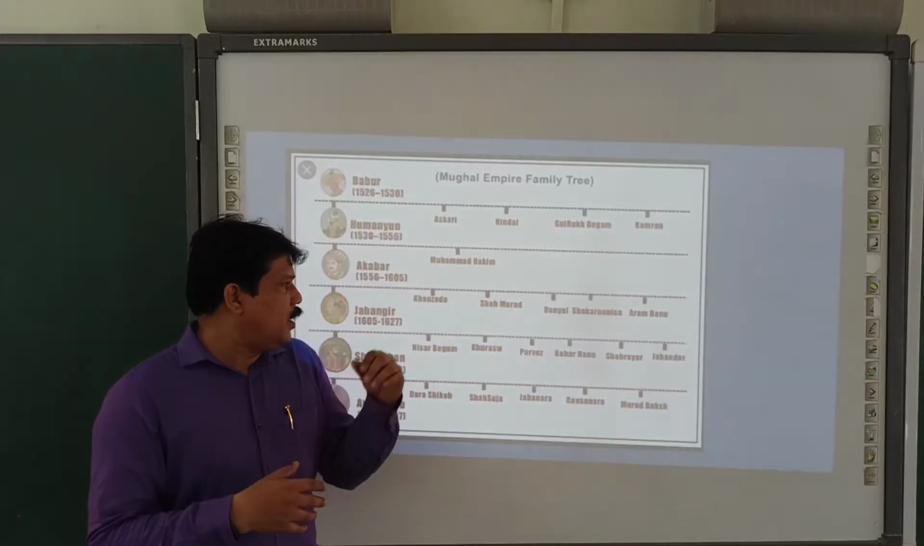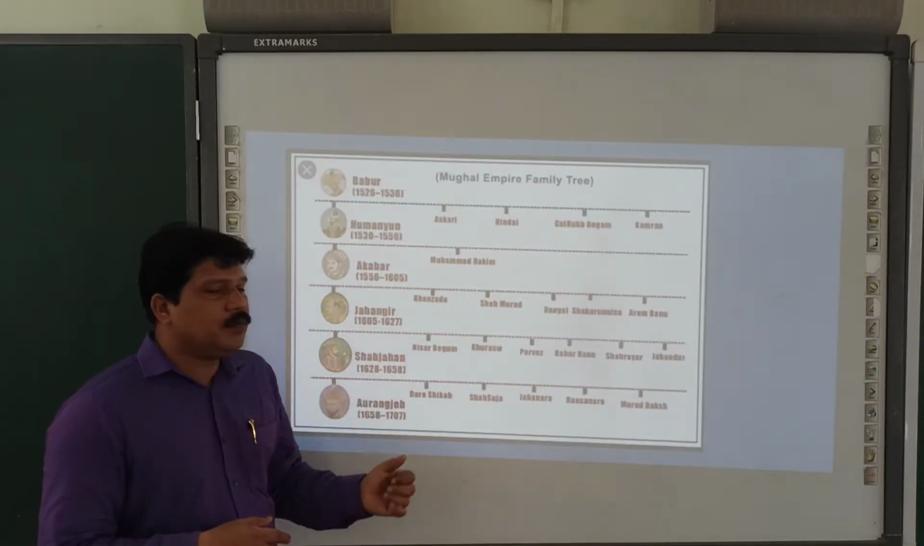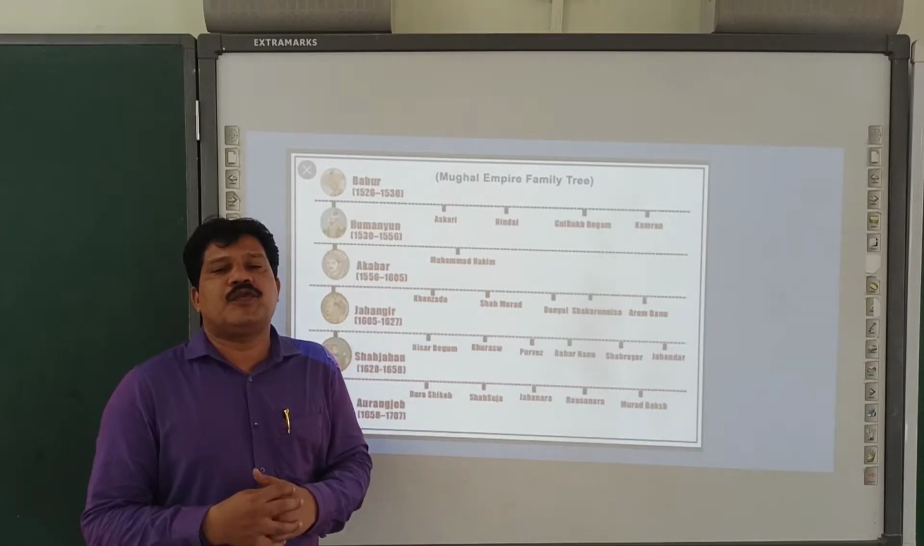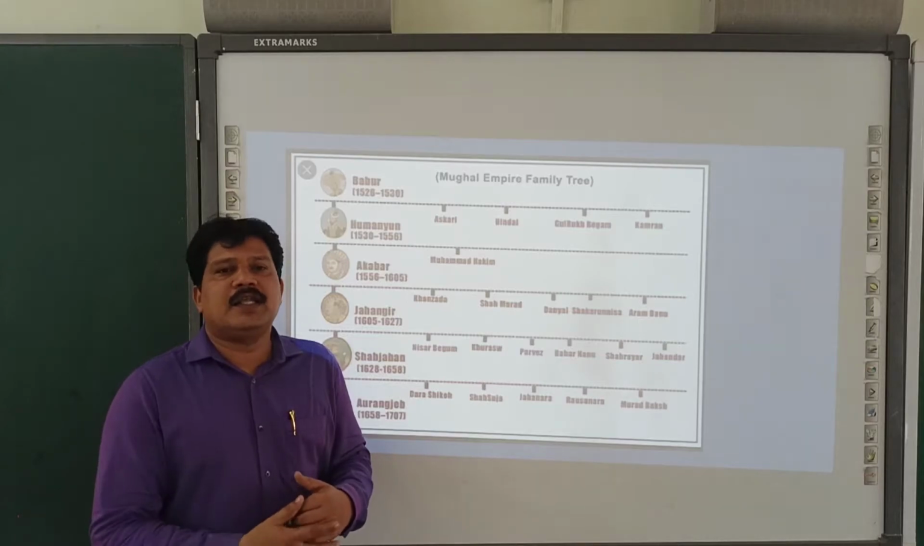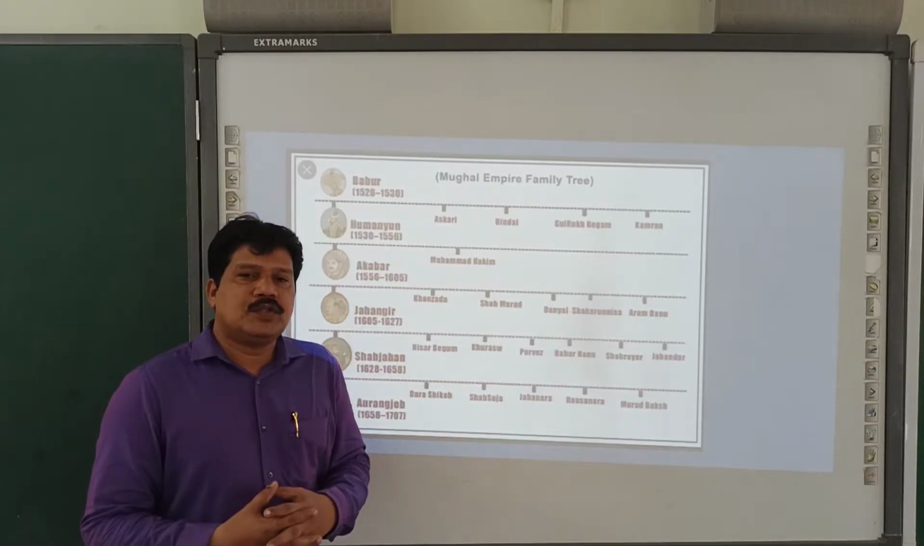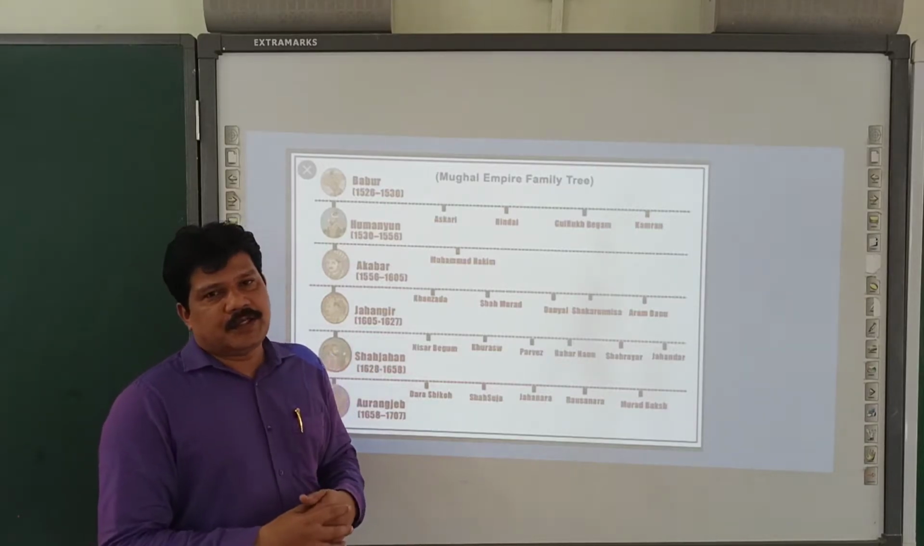If you see the two kings, Akbar and Aurangzeb, relatively compared to the other four kings, these two expanded their kingdom for very long periods. They ruled almost most parts of the Indian subcontinent.